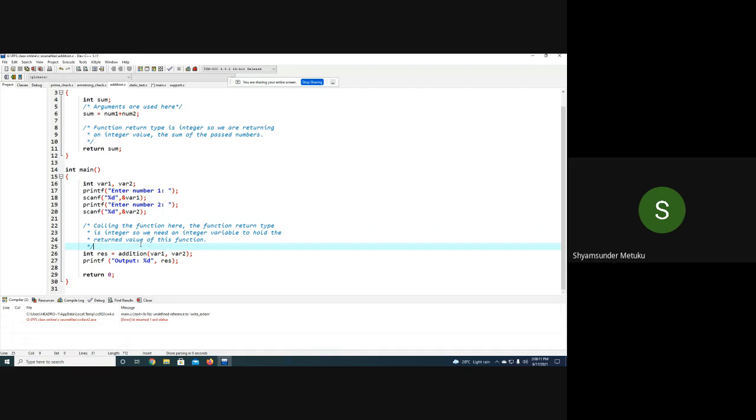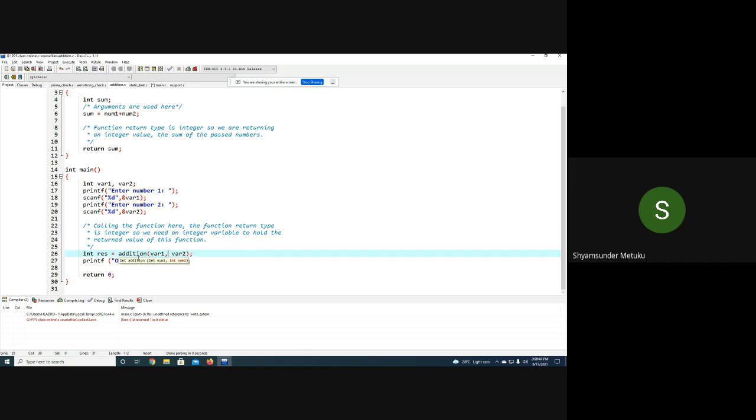Then comes here. The processing is not done inside the main program; we are simply passing variable1 comma variable2 to the addition. Can anybody tell what names are given to these two variables? I said we call the parameters used in the function call by what name? I gave some name, no? Actual parameters. Very good. Actual parameters. You give the actual parameters in the function call.